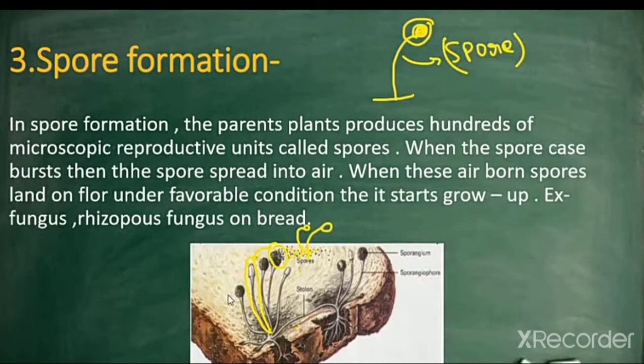Hello students. The third type is spore formation. Spore formation means the parent plant produces hundreds of microscopic reproductive units. Those microscopic reproductive units are called spores. These spores burst, then the spores spread into the air. When these airborne spores land on the ground under favorable conditions, they start growing. For example, Rhizopus fungus on bread.